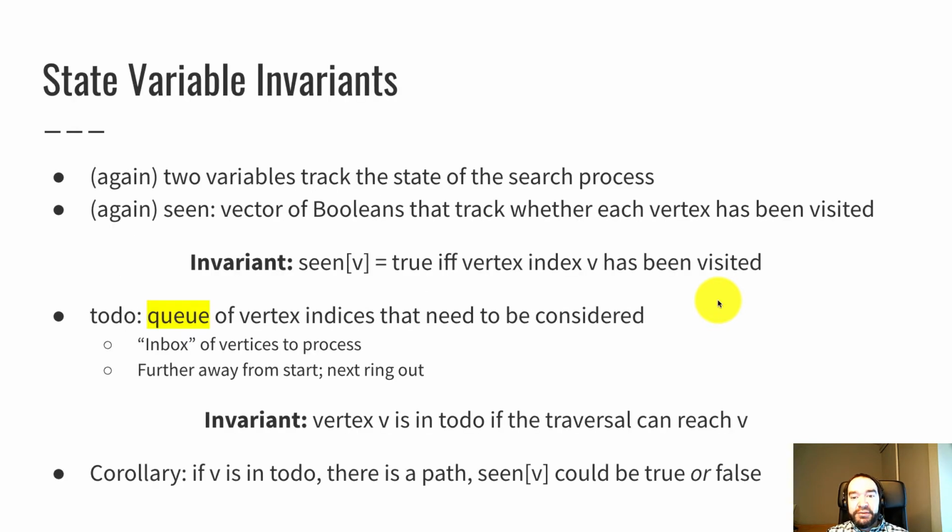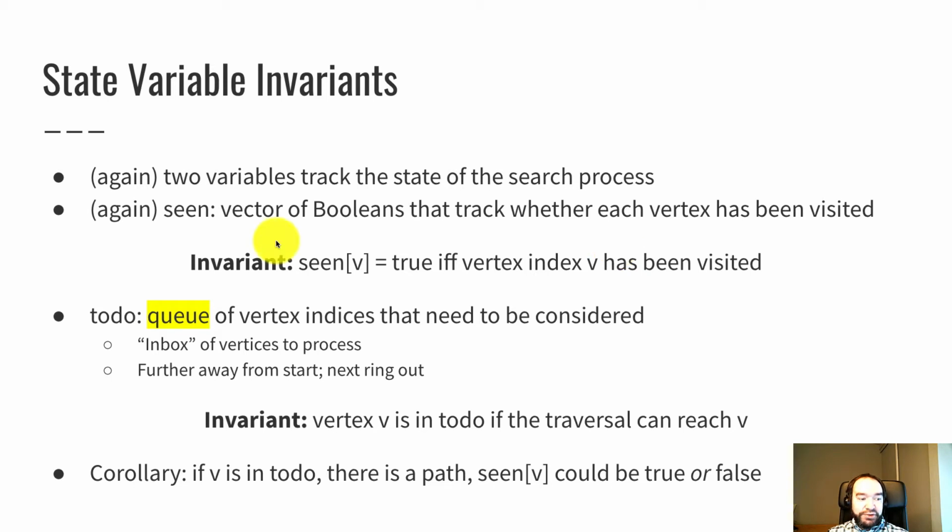So we have two variables to keep track of the process of the traversal. A lot of this is very similar to depth first search, so we can go through this kind of quick. There's a seen vector, which works exactly the same way. It's a vector of booleans, and seen of v is true if v has been visited. That's to keep track of which vertices we've already visited so that we don't try to repeat the same vertex and get stuck in some kind of infinite loop.